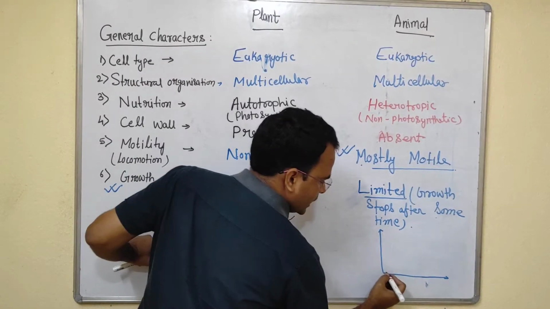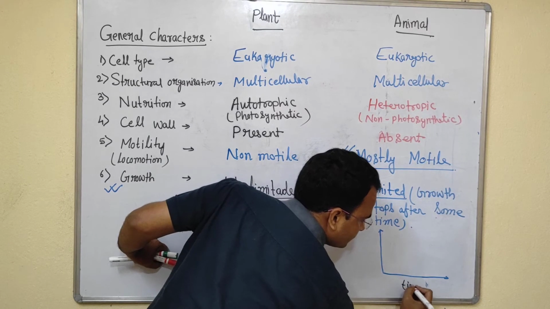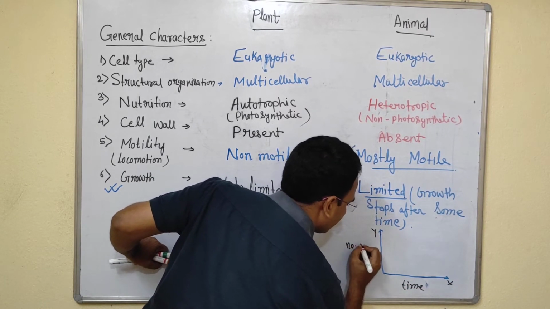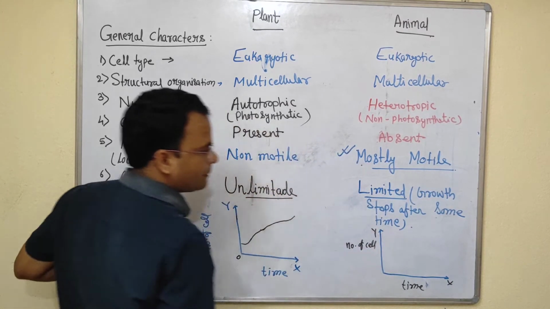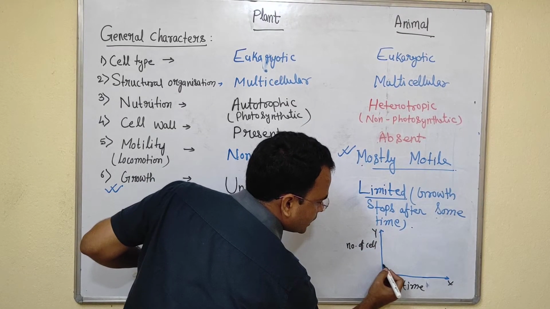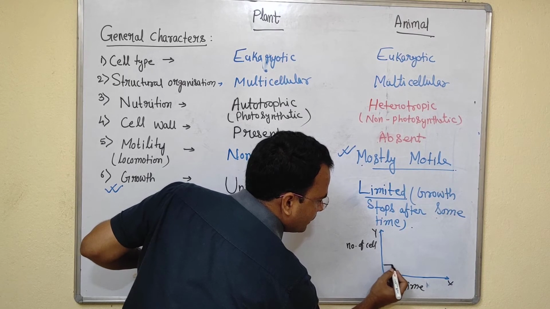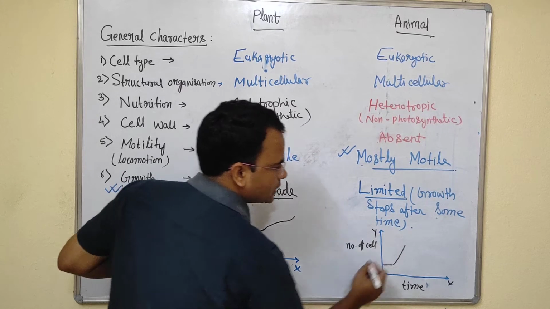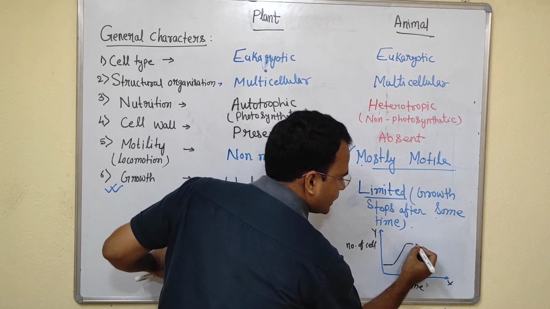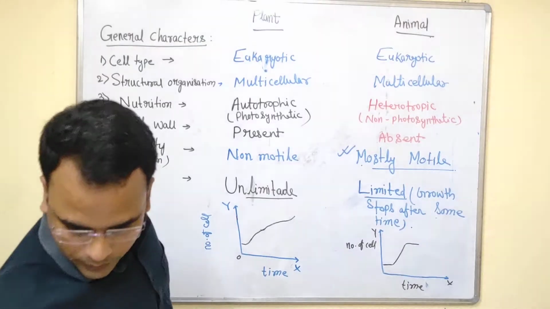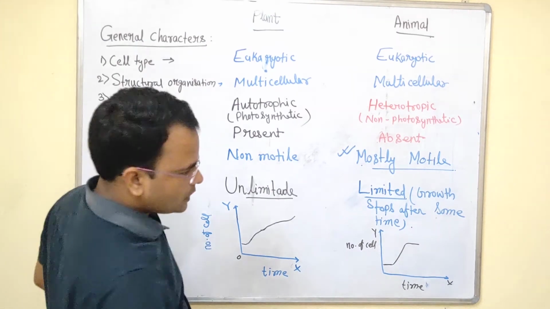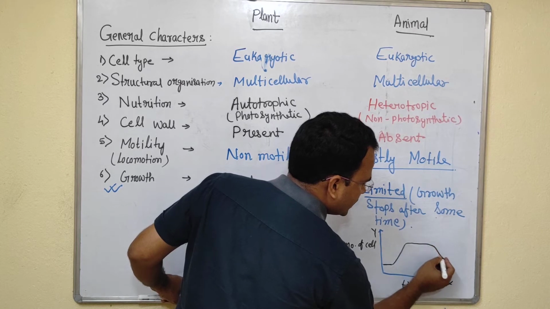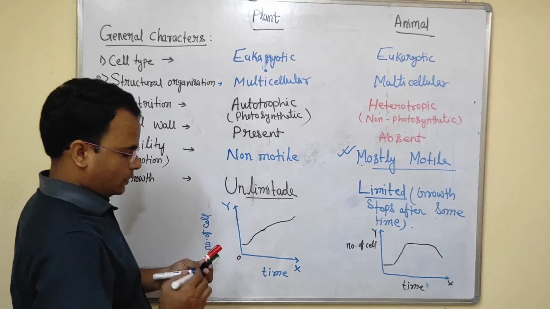But in case of animals, this is time, this is number of cells. What happens in animals? It will be slow at the beginning. At one phase it will be very fast. After a particular time it will stop moving. The number of cells will not increase and it will not go to zero either.